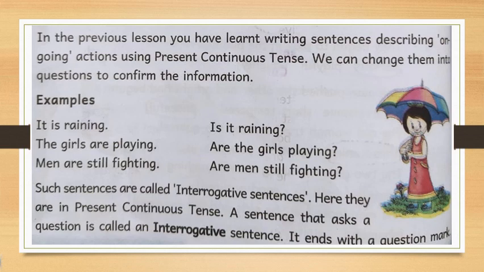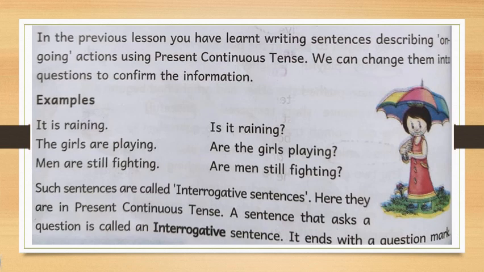Then, men are still fighting. There is no other change. Just put the helping verb at the start of the sentence and write the remaining sentence easily. Are men still fighting? See, this is the question. This is the answer, that means a statement. Men are still fighting, it's a statement. So when you are changing it into question format, this are comes first. That means at the start of the sentence, you should write are. Are men still fighting?